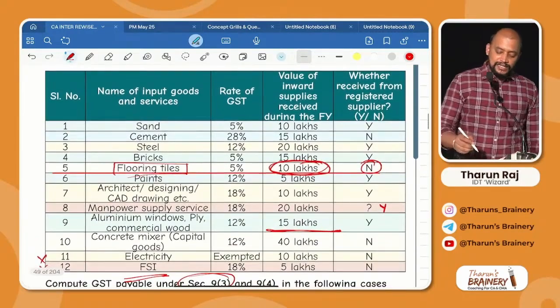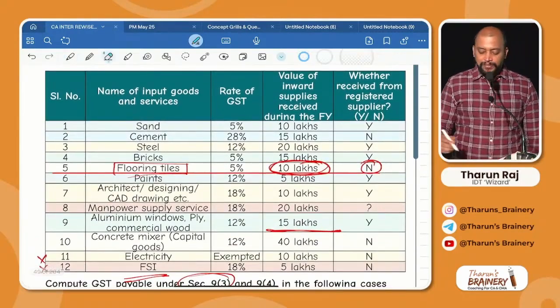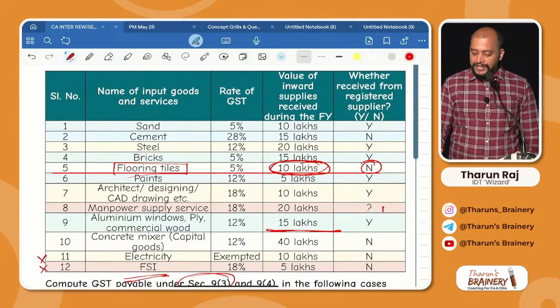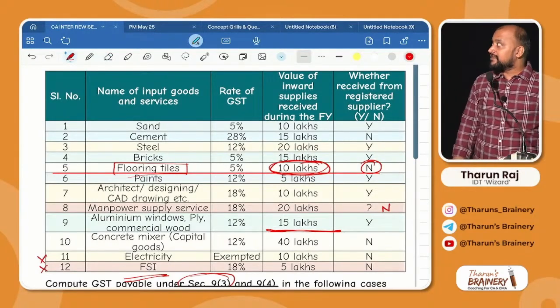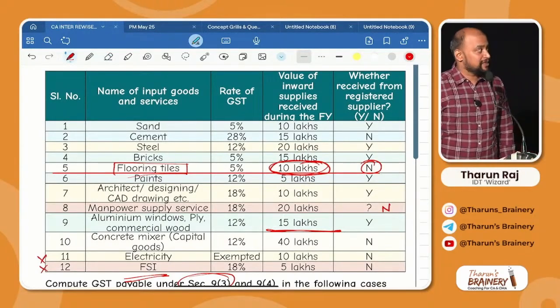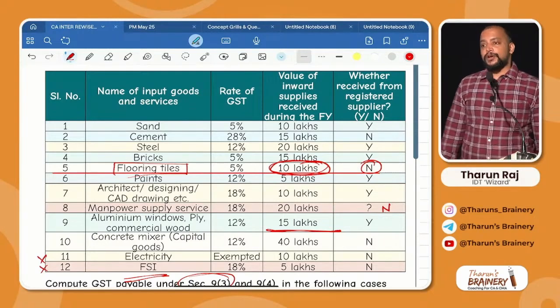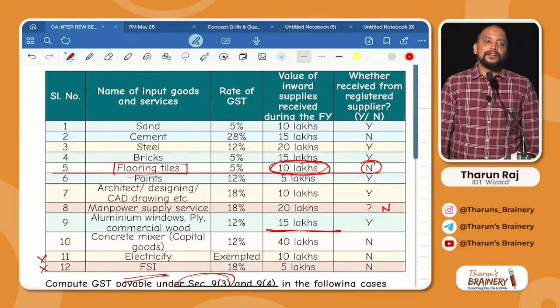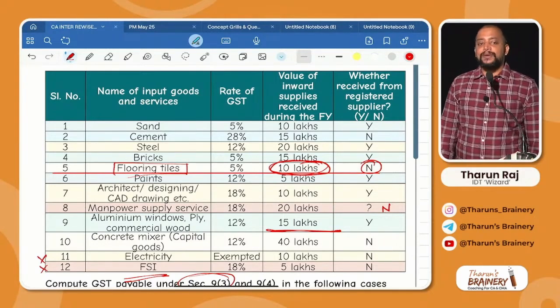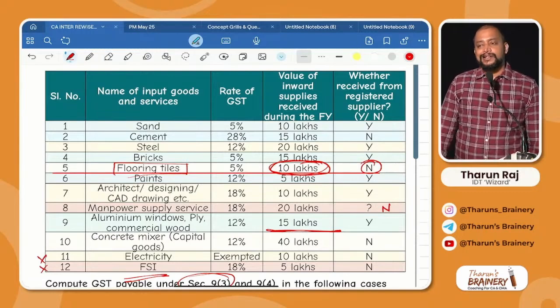Now, let's do if manpower supply is from an unregistered person. If manpower supply is from an unregistered person, then what will happen? Come on. Can we start again? Again step 1. Same step 1, capital goods. Same, no? How much?